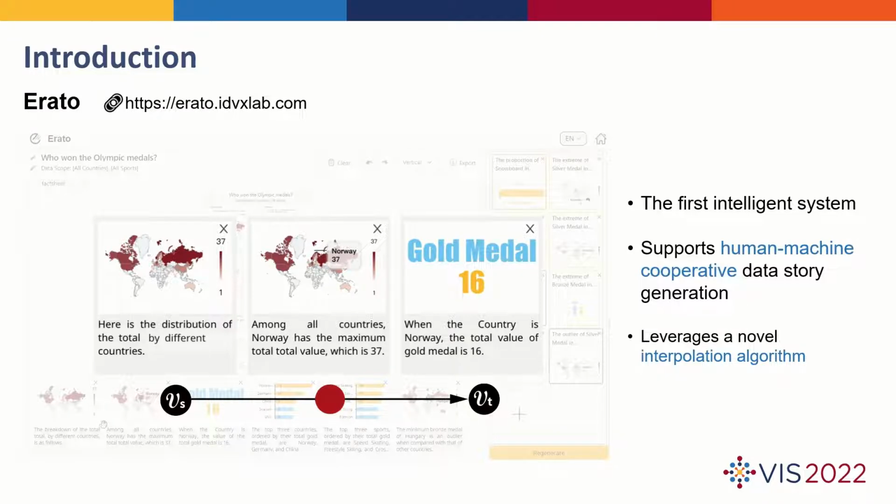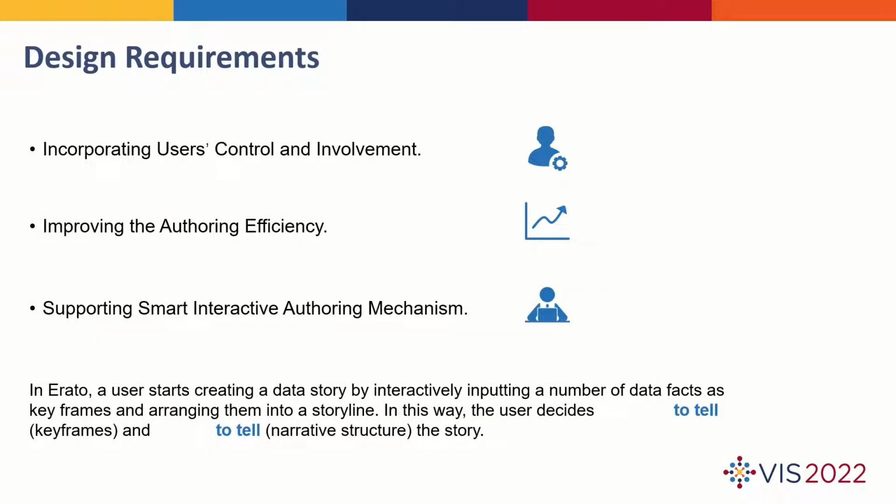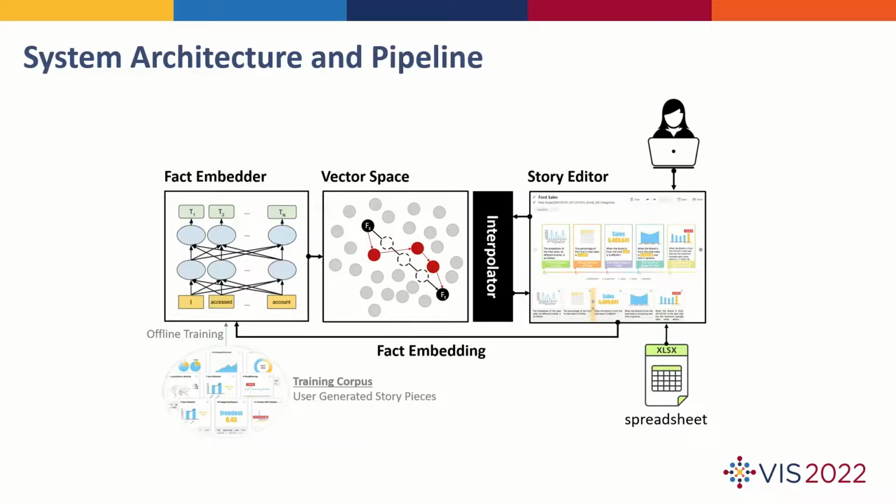Before we start our project, we organized 5 workshops and collected the participants' feedback. We summarized their comments into 3 design requirements. Inspired by this, Erato fulfills the requirements, and through which the user only needs to focus on what to tell and how to tell the story. And how does our system work?